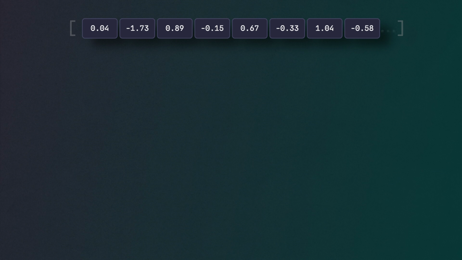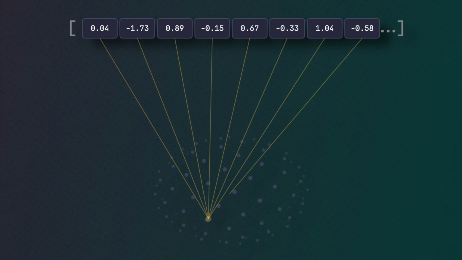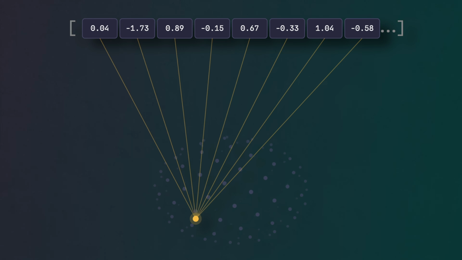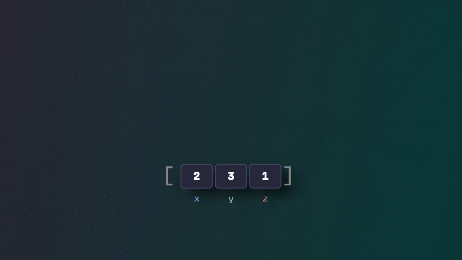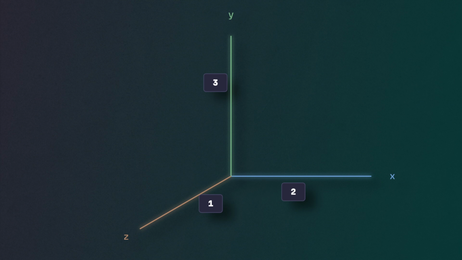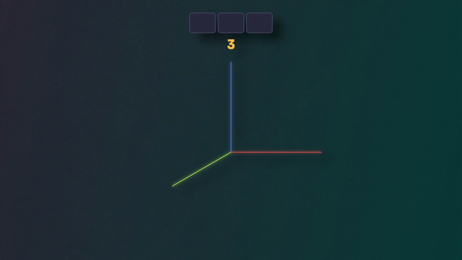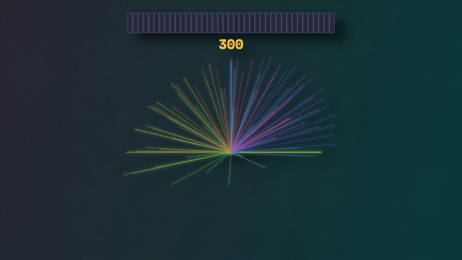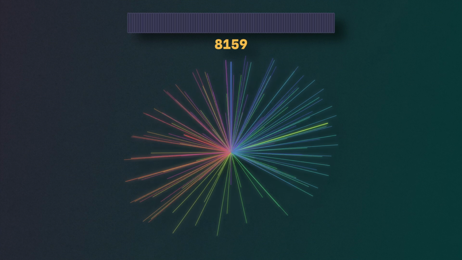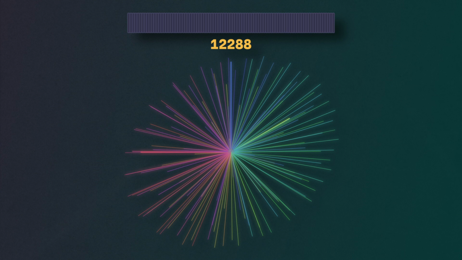Now, what is a vector? Essentially, it's a list of numbers that identifies a point in high-dimensional space. The simplest version is a vector in 3D space, or 3 numbers, x, y, and z. However, embedding vectors are much larger. The Word2Vec paper used 300 dimensions, and GPT-3's largest model uses 12,288 dimensions.